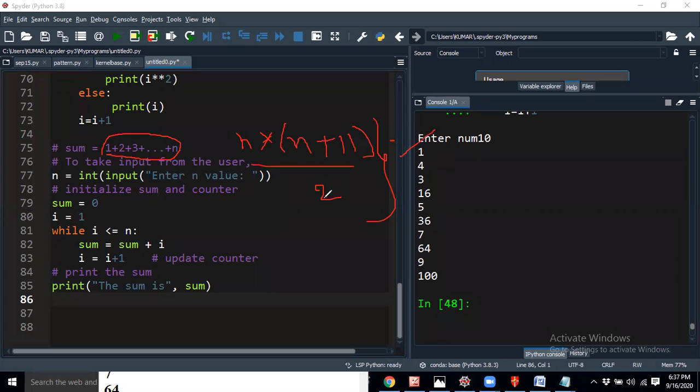because this is just an easy step. N into n plus 1 by 2, that means you can do any result like this, you can just perform the operations like this, but it's not a good practice at all. You should use a loop. With a loop you can do the program. Let me show how I'm taking it.